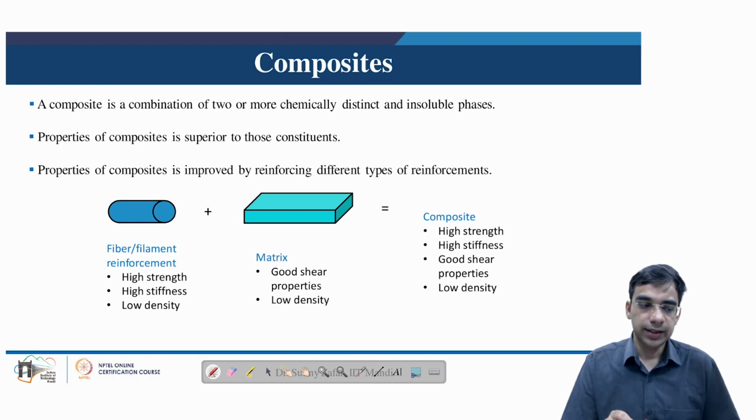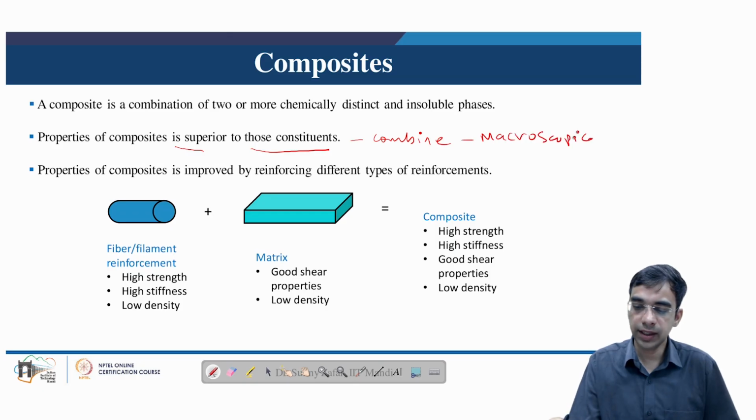Next, we look at details about composites. Composites are basically a combination of two or more chemically distinct and insoluble phases. These are a hybrid class of materials where the properties of the composite are superior compared to its constituents. Another distinguishing feature of composites is that the constituents are distinguishable and do not combine on a microscopic level. Rather, the constituents combine on a macroscopic level. So this means that we can distinguish both the constituents there.